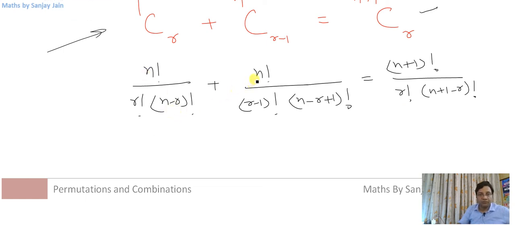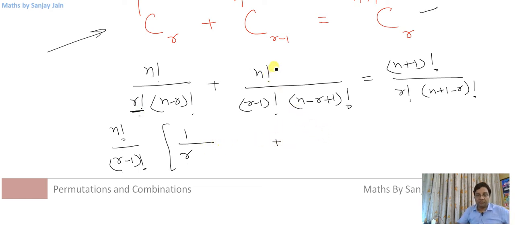So how do we prove it equal to this? I'll try to take some things as common. I'll take n factorial from the numerator, and r factorial can be written as r into (r minus 1) factorial. If I take (r minus 1) factorial outside, in the first term I'll have 1 by r, because r into (r minus 1) factorial gives r factorial. In the second term, what I've taken outside is gone, so I'm left with this inside.